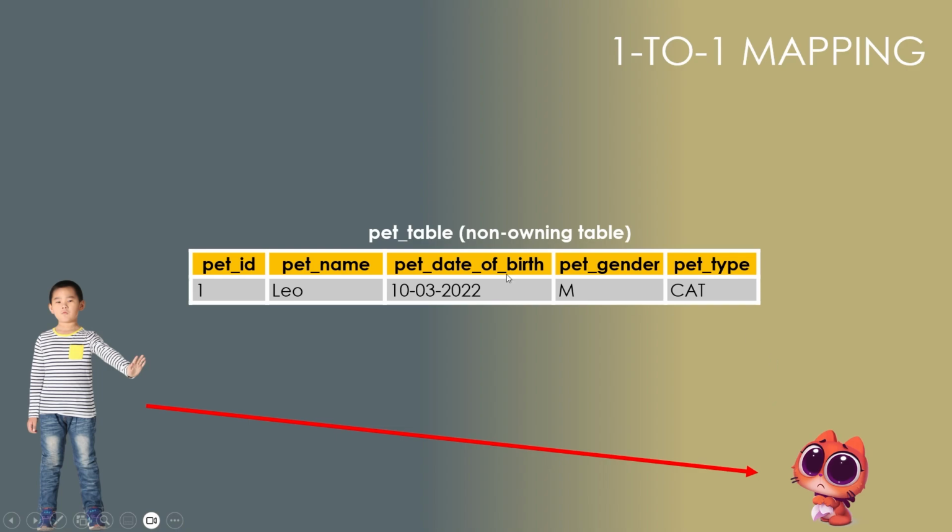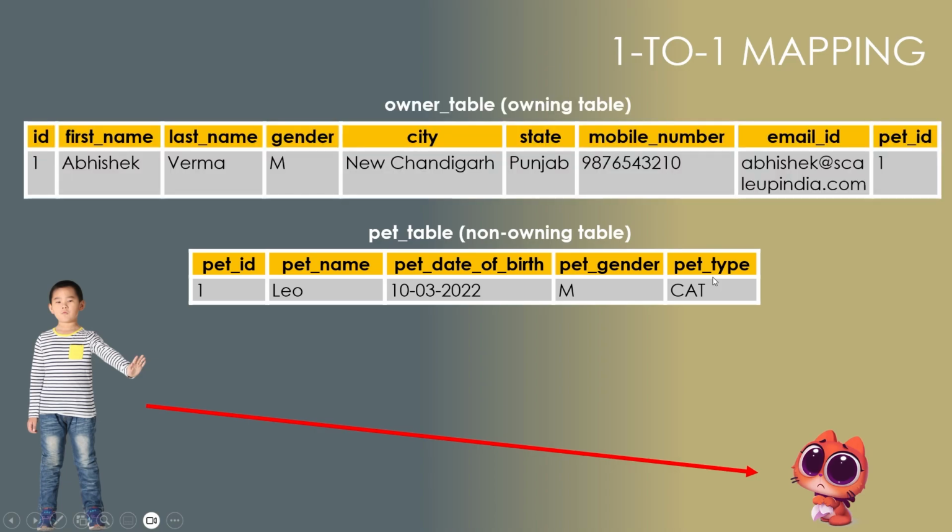So we will say that our pet table is going to be the non-owning table here. There we have a pet ID, pet name, date of birth, gender, and type. And the other one is the owner table, and that is the owning table. Now, why are we saying it is the owning table? Because when we speak in normal English also, we say the owner has a pet, or maybe the boy has a cat, something like this. So here you see we have this particular pet ID. This pet ID is 1, because of which we are able to join both these tables.